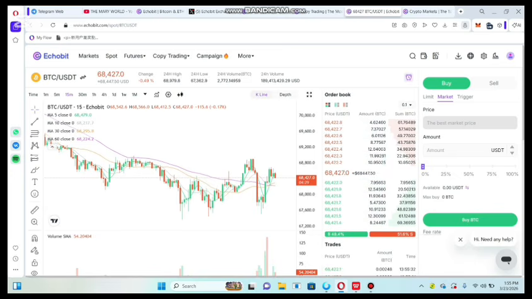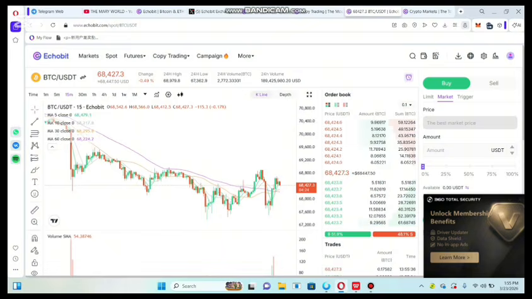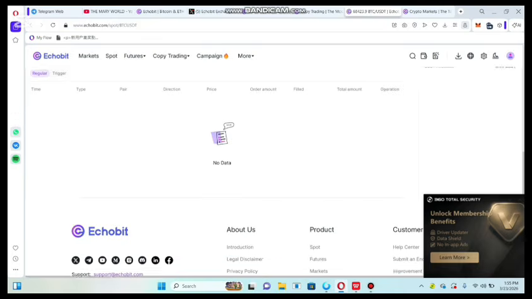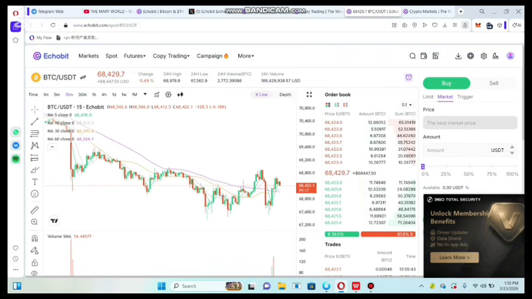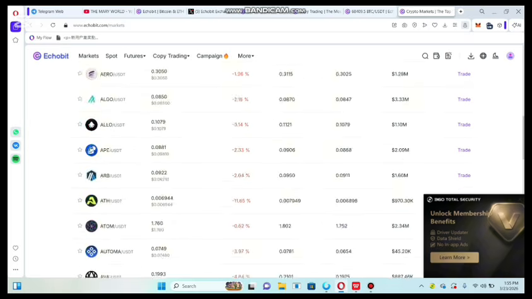Also guys, you can see here, you can check out now. Here are the order books. You need to see here, this one order book. Here is the trade. Also you can check out your trade history, amount, and transaction detail here. Also you can check out market trend. Also you need to see here this one, marketing.